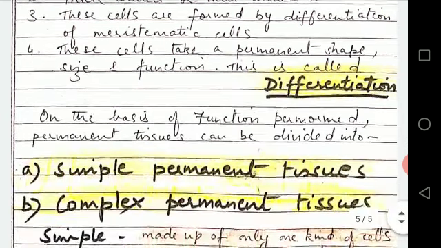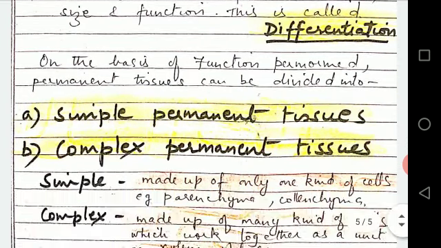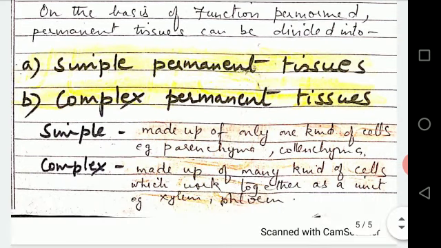On the basis of function performed, permanent tissues can be divided into two kinds. First, simple permanent tissues, and second, complex permanent tissues. Simple permanent tissue is made up of only one kind of cells. For example, parenchyma, collenchyma, sclerenchyma. Complex tissues are made up of many kinds of cells, different types of cells. Together they form complex permanent tissue, and all of these different types of cells together act as one unit. For example, xylem tissue, phloem tissue.